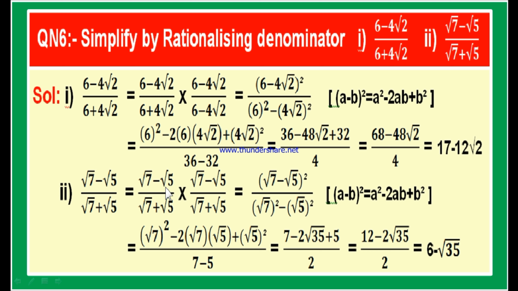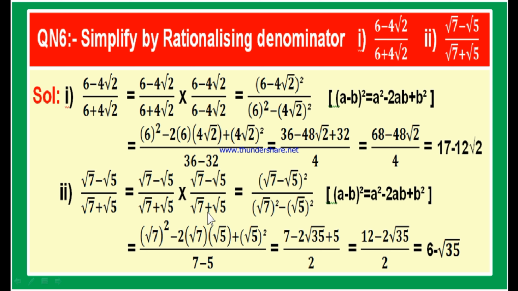Therefore, let us multiply both numerator and denominator of the fraction with root 7 minus root 5. This is also root 7 minus root 5 only. By mistake, we took it as positive, but it is not plus, it is minus. Root 7 minus root 5 by root 7 minus root 5. We have to multiply the numerator and denominator with the same value, so that the value of the fraction does not change. The rationalizing factor for root 7 plus root 5 is root 7 minus root 5.